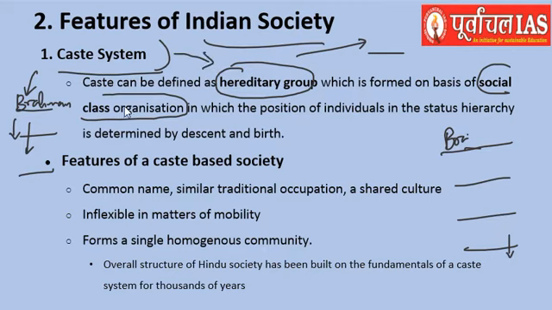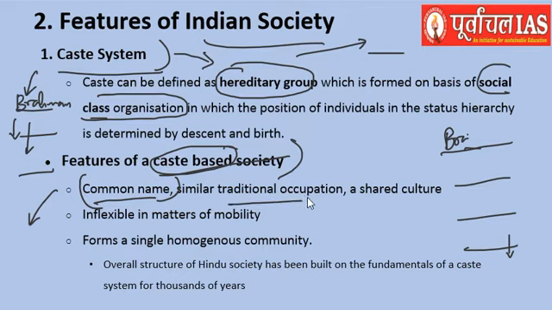It is a hereditary group and it defines a social class organization. Let us have a look at the other features of a caste-based society. So if we call a society caste based, then we can say that it has these features: they may have a common name, like the last name or the first name which various people have, that can be common between people.